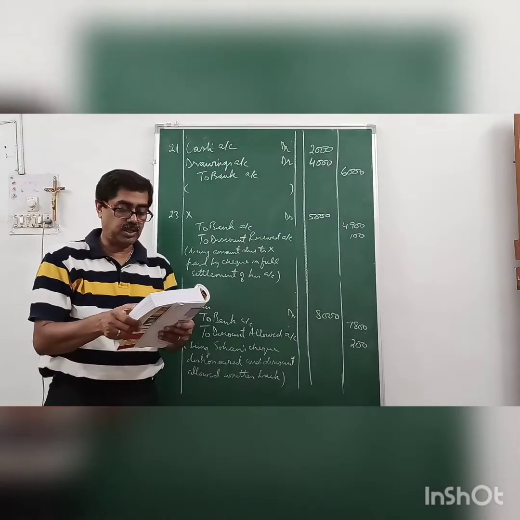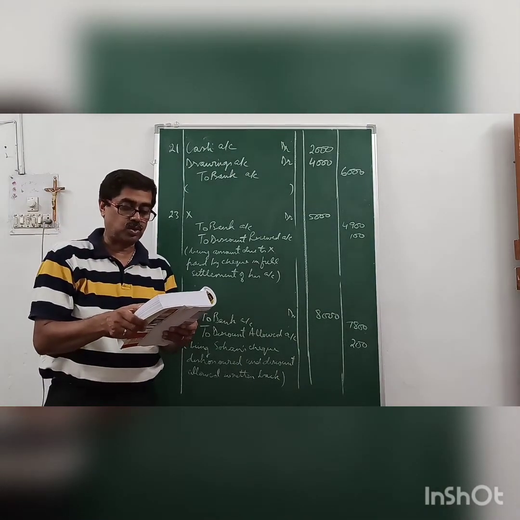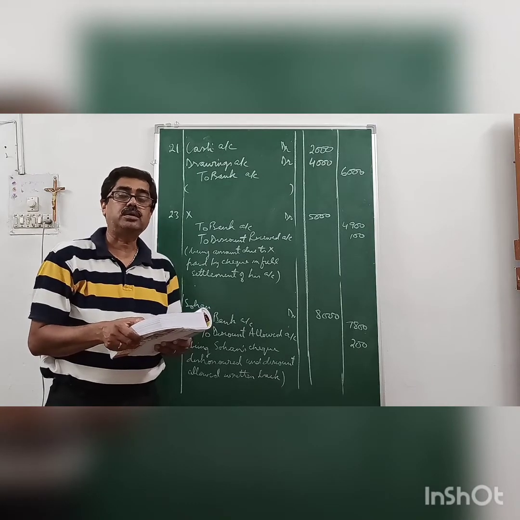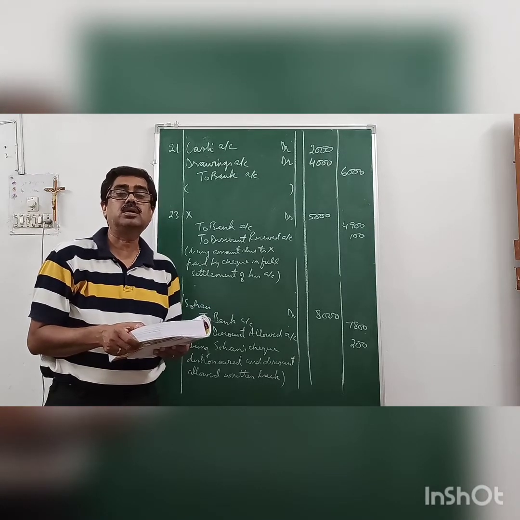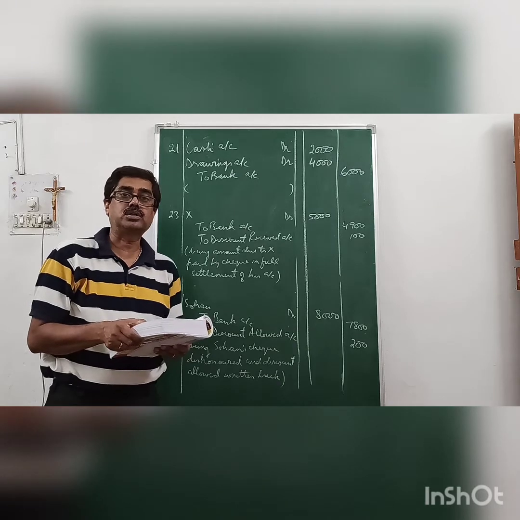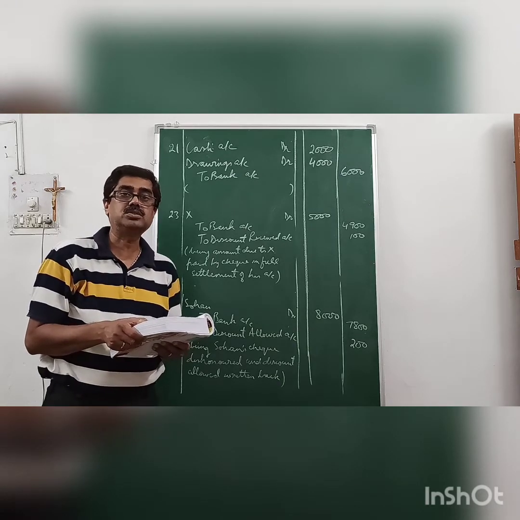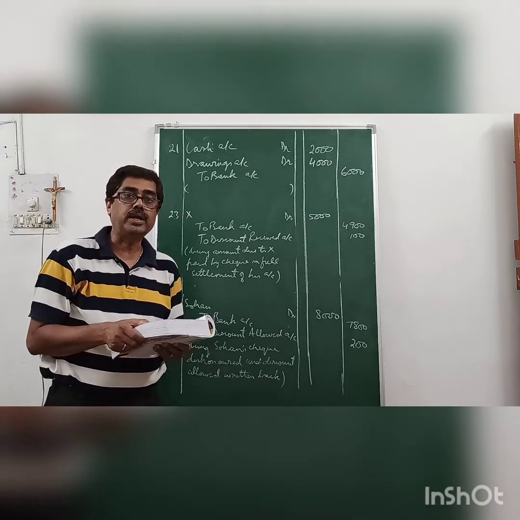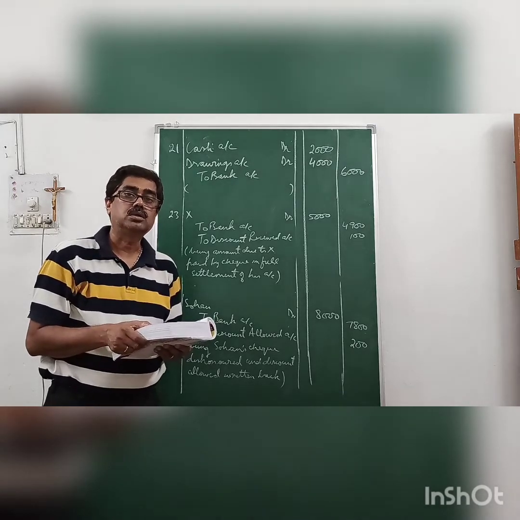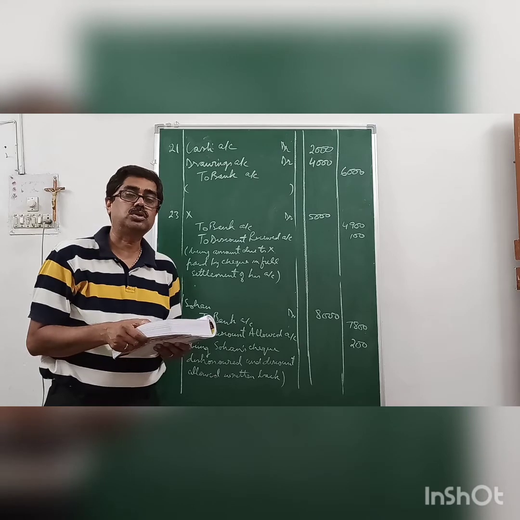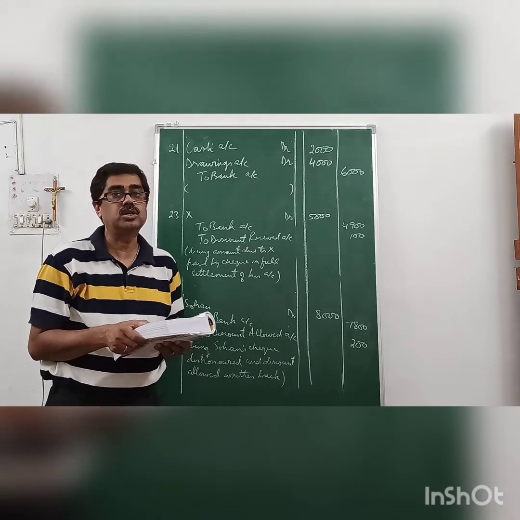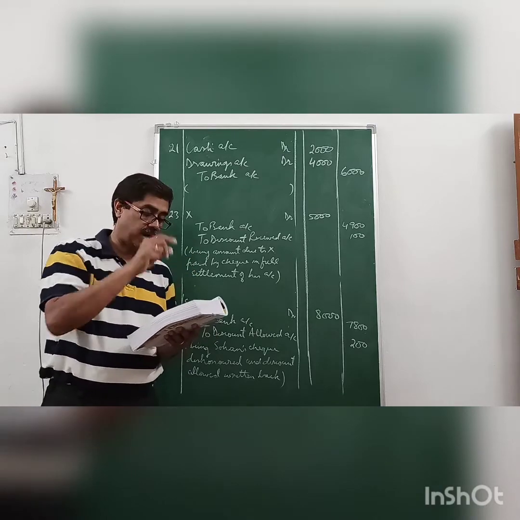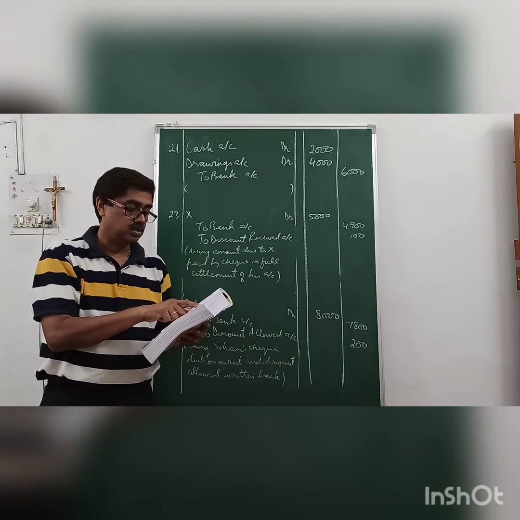So on 27th, check of Sohan returned by bank as dishonored. Dishonored means that there must be some mistake in the amount or in the signature or in words and figures. The bank does not honor the check. So no entry was made in your passbook in the bank or in your account. So what you do, you have to cancel the entry which you had passed on 20th.